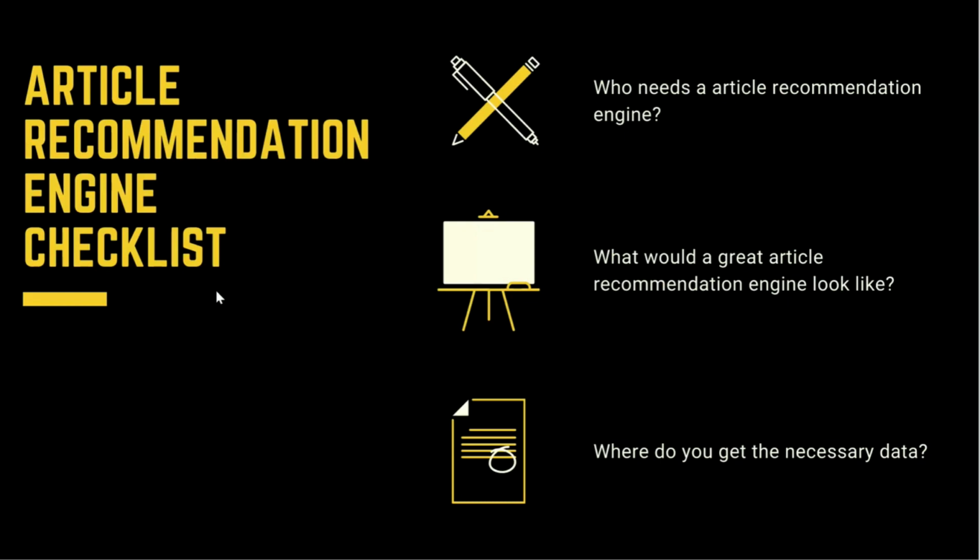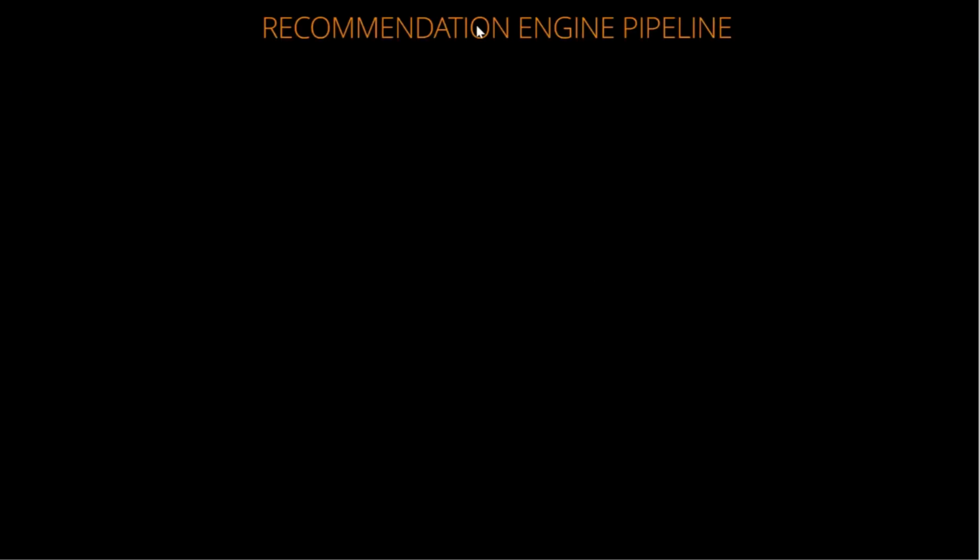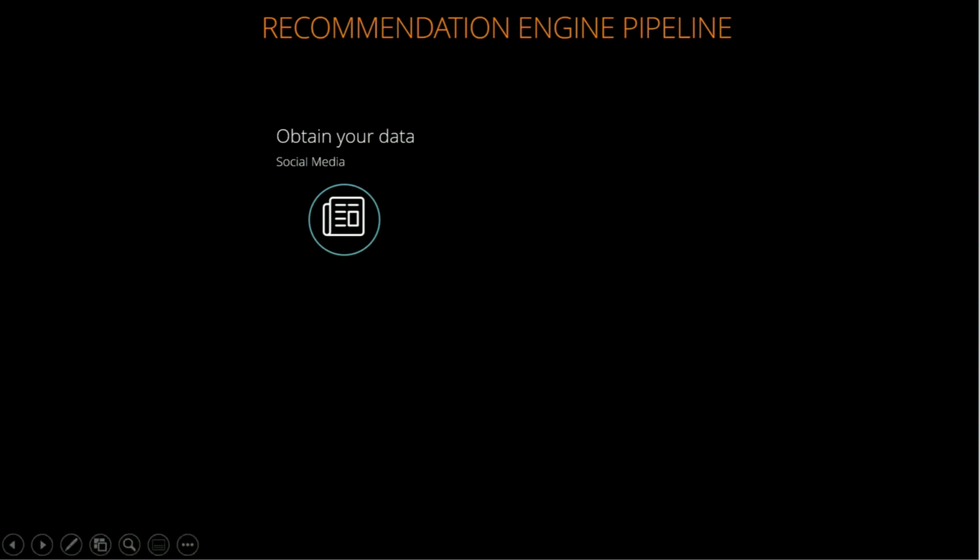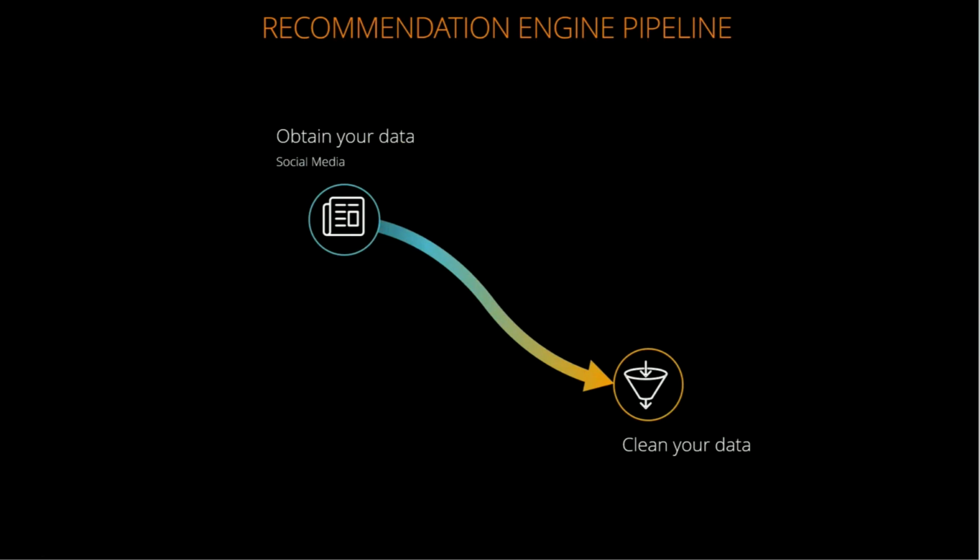Now, once you have these questions clarified, the next step is to build the recommendation engine pipeline. How do you go about building this? The first thing you do is collect the data. In our scenario, we collected the data from social media platforms like LinkedIn and GitHub, and people went to the respective companies' engineering blogs and collected articles from there. Once you have collected the articles, the next step is, how do you analyze them? You just have the URLs of these articles. How exactly are you going to analyze the content if you're not getting the content from the article? You have the URL, and using the URL, we scraped the data.